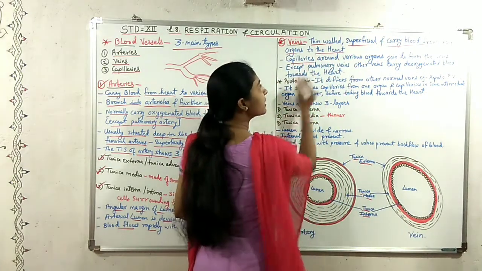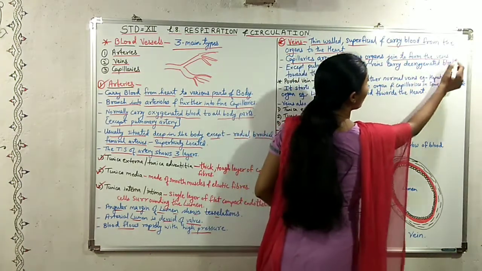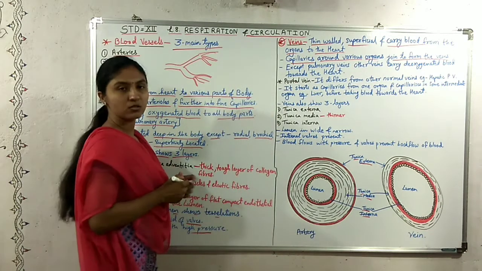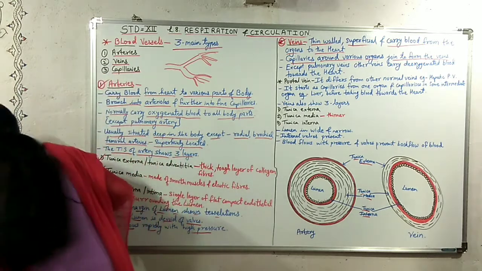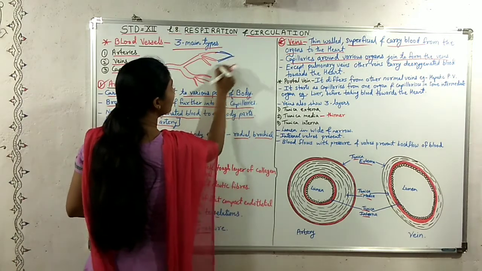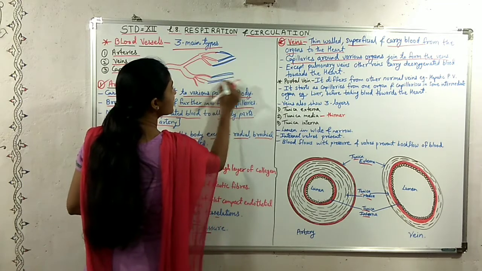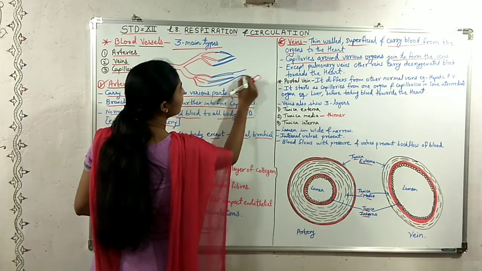The capillaries around various organs join to form the veins.